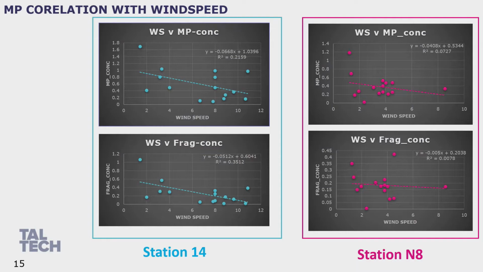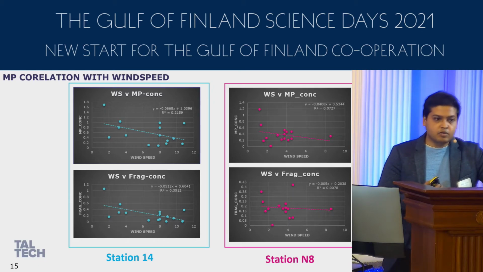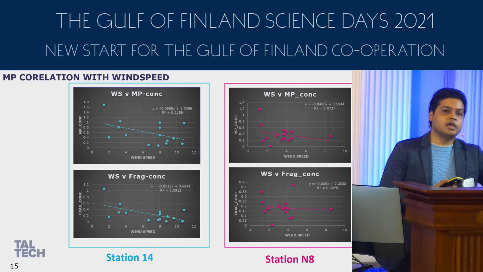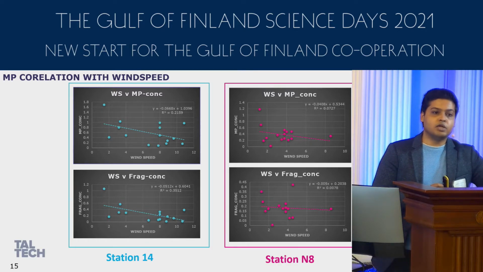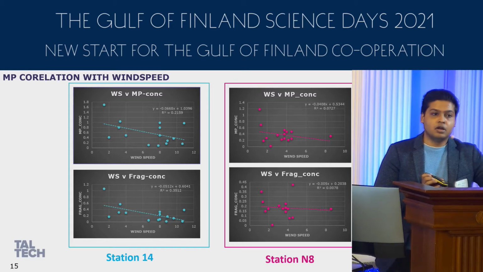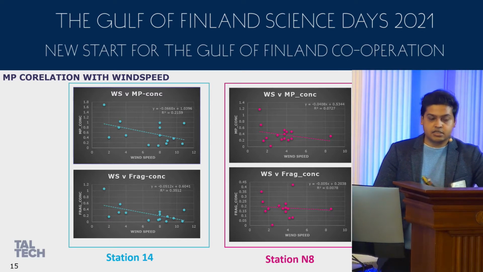For further analysis, we took 2 stations. One is station 14, which is the offshore station, and station N8, which is the coastal station, located near Narva. So from the left side, if you see station 14, the correlation with wind speed was quite ideal, meaning that with the increase of wind speed, generally the microplastic concentration decreases. In the offshore area, if there is more wind, then there is more vertical mixing, meaning there will be low microplastic in the upper layer of the water. So that is what we found. And the R-square value was quite good enough to state that it is related.